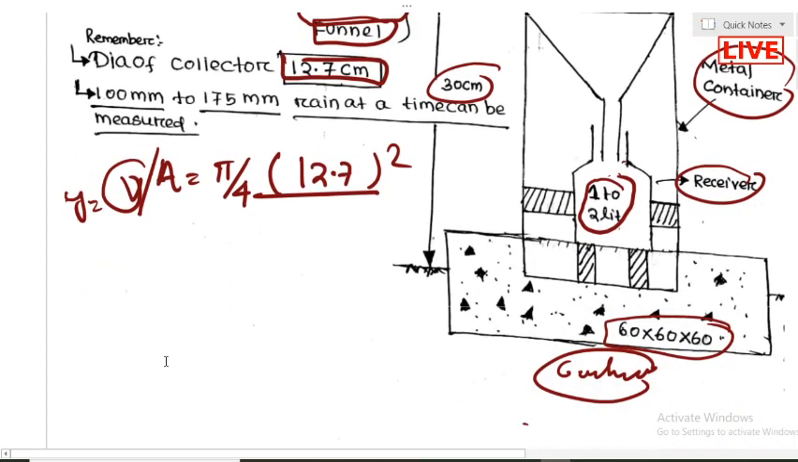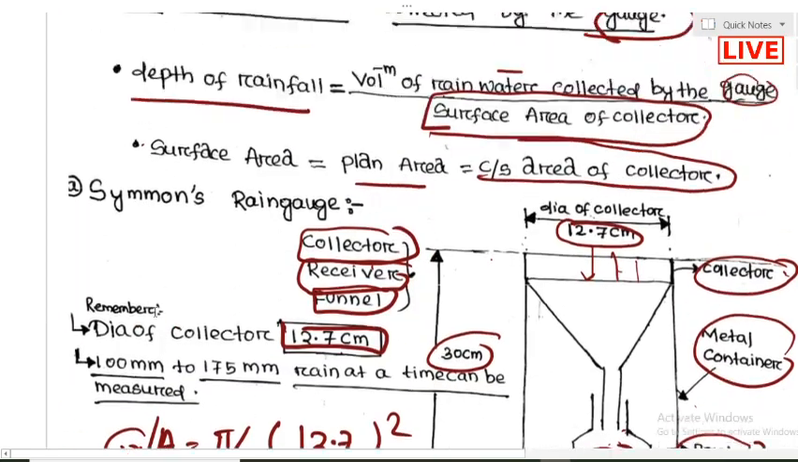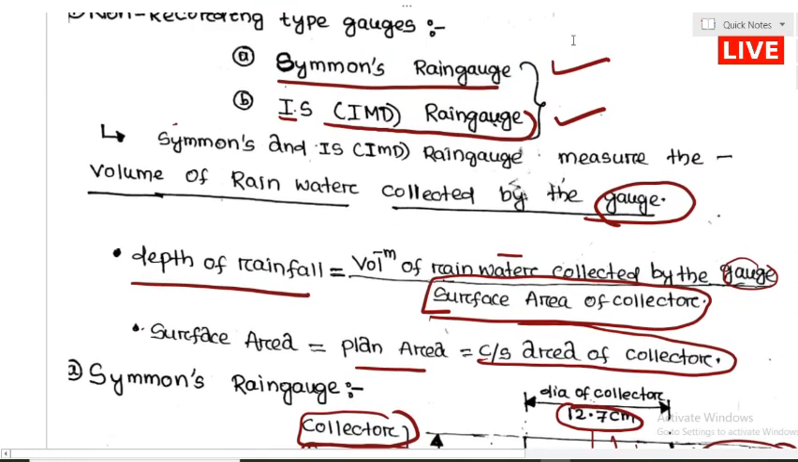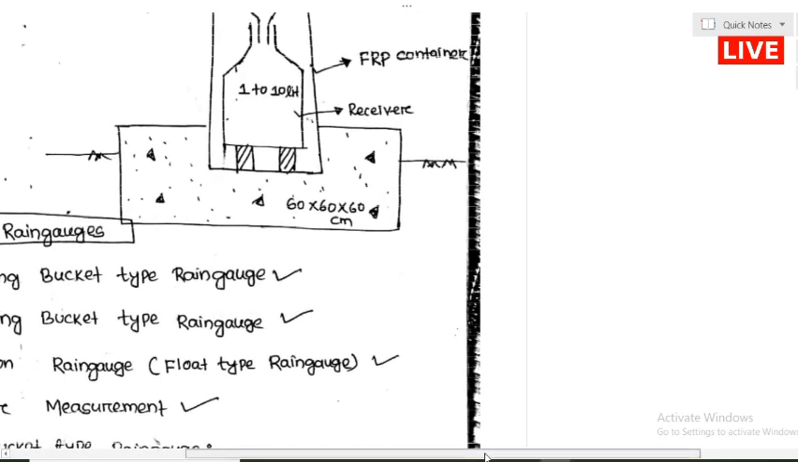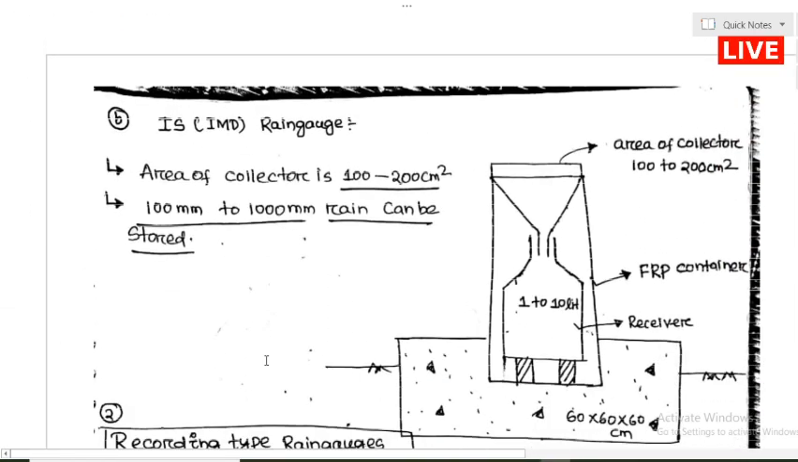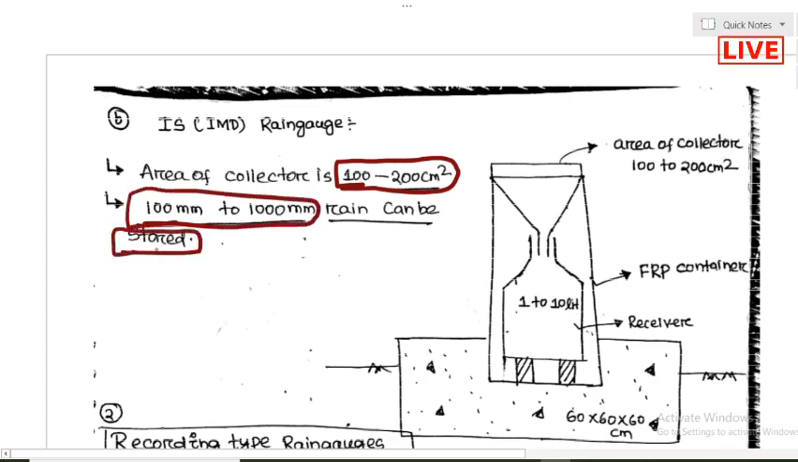This is actually called non-recording rain gauge. In the next class we will finish the Indian meteorological rain gauge also. So this is the Indian meteorological rain gauge, also called a non-recording rain gauge. Here the area of the collector is between 100 to 200 centimeter square. It is similar to Simon rain gauge only, but it can store a depth of water from 100 mm to 1000 mm of rainfall. It can be stored in this particular receiver.